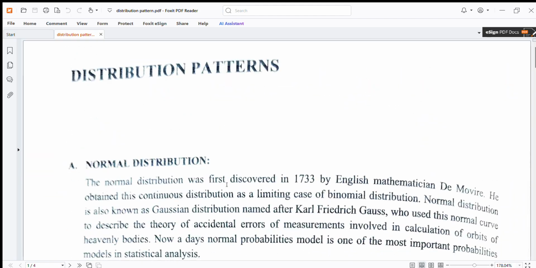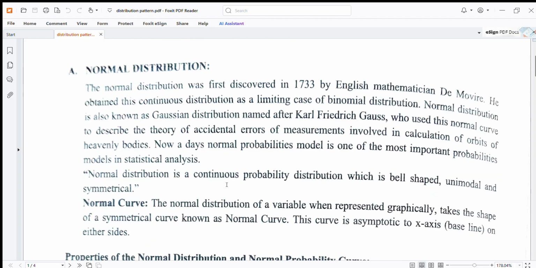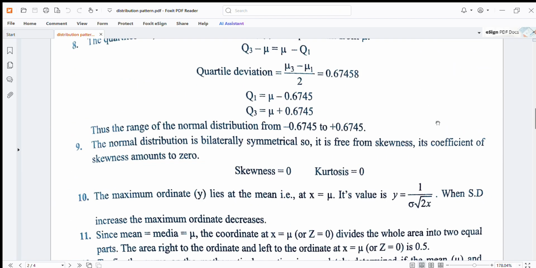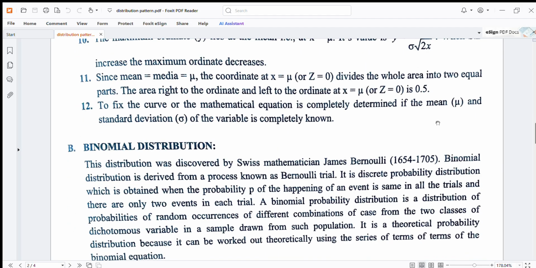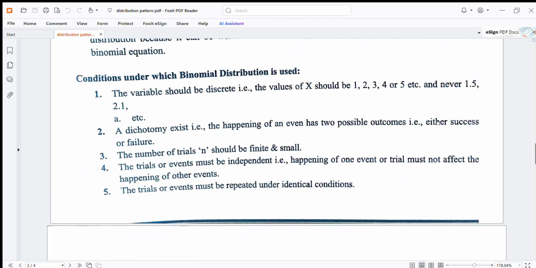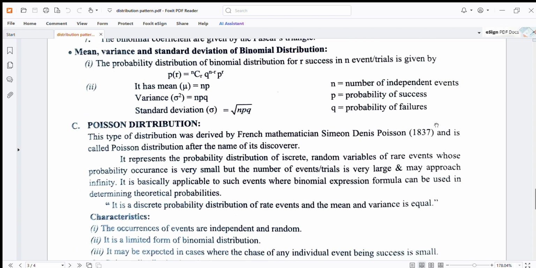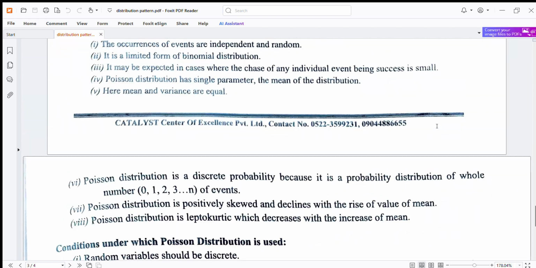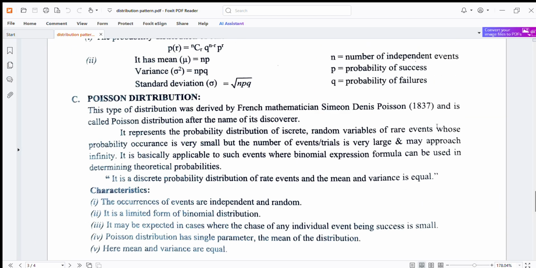Today we have completed the topic of distribution patterns: normal distribution by the English mathematician de Moivre in 1730, binomial distribution by James Bernoulli, and Poisson distribution by Simon Denis Poisson in 1837.